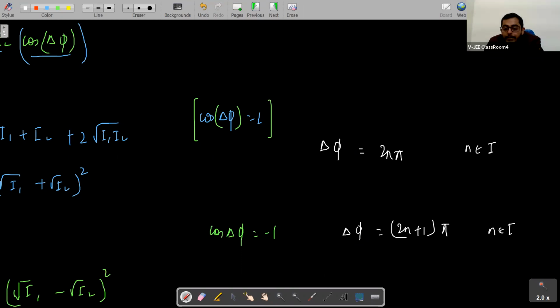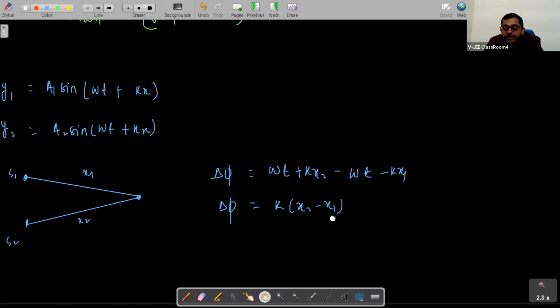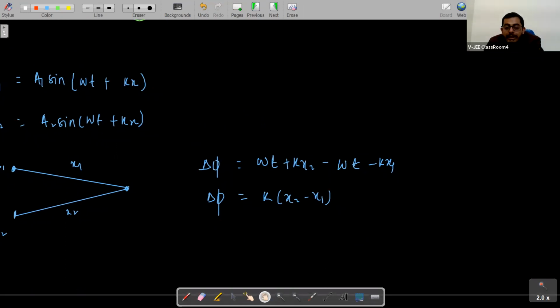So now we can put the value here, students. This is k, this is x2 minus x1. What is this x2 minus x1, students? We say that x2 minus x1 is the path difference.